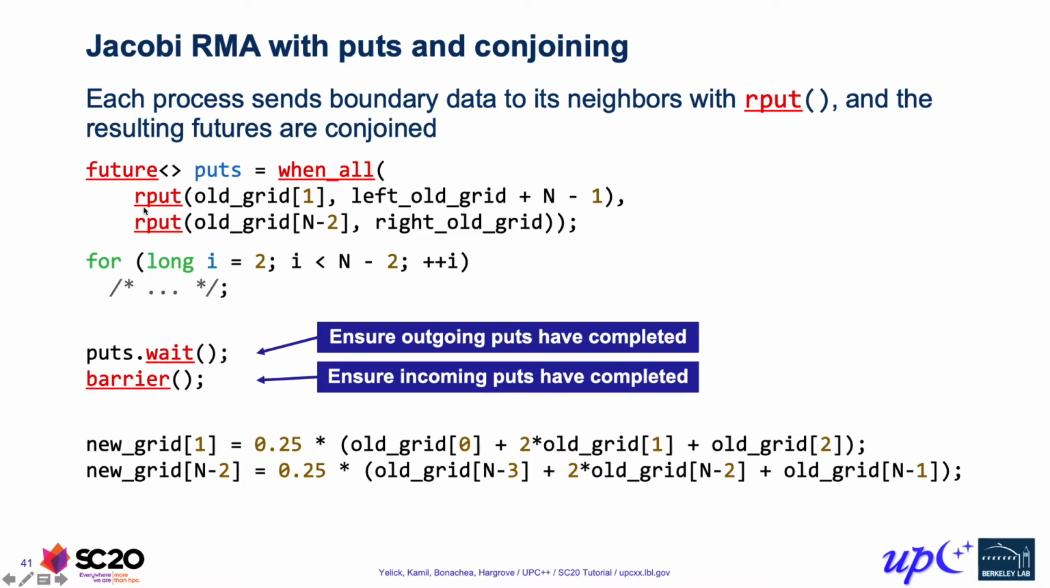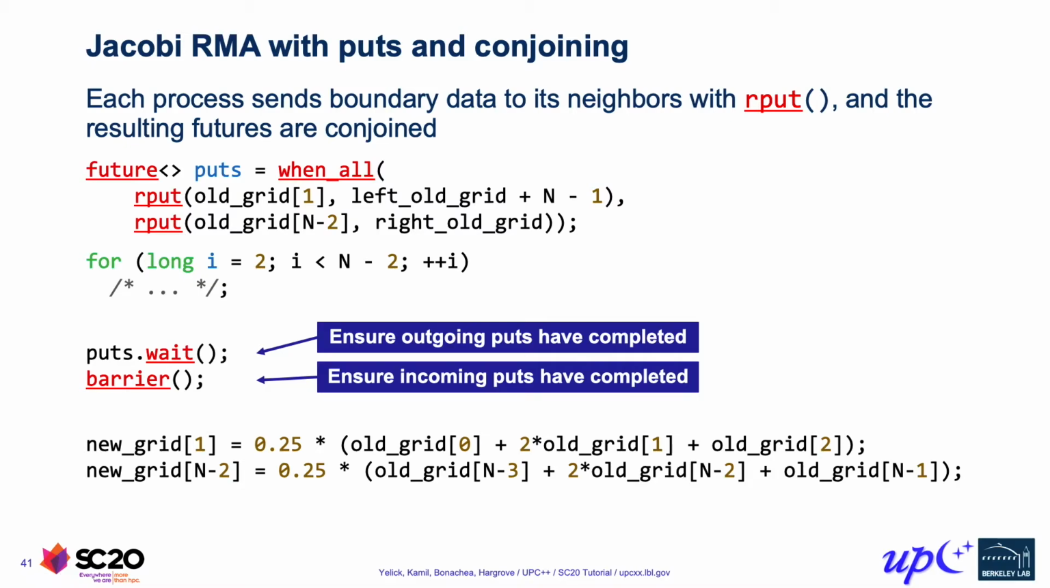And here we're using rput actually rather than rget. And so what we get back is two empty futures as a result of these two rputs. And then when_all, combining them together, gives us another empty future. Now again, we're not combining values here, but we are combining the completion of these two operations. So this combined future will only become ready when both of these individual operations have completed. So then we can go ahead and do our interior computation and then just do a single wait call to ensure that our outgoing puts have completed.